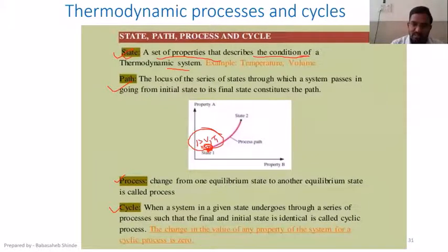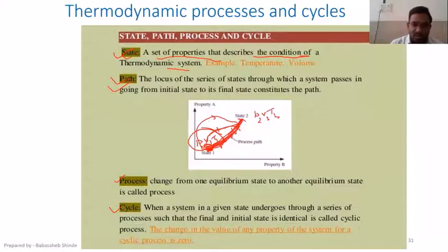Suppose this system changes its state from state 1 to state 2. Now the properties have changed to P2, V2, T2, and to have this state change, it has followed a sequence of states. This sequence of states that has been followed by the system to change from state 1 to state 2 is nothing but a path. If it had followed this sequence, this would have been the path, or this could have been the path.